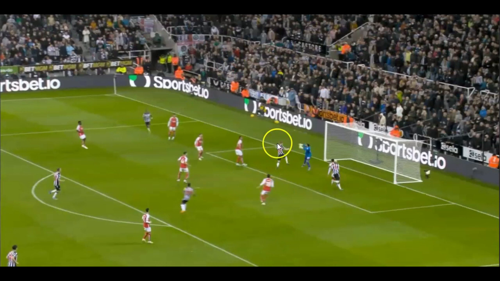Right. He's in. Look, I'll give you an idea. He's level with the ball right now. Can you see the ball there? He's level with the ball. Okay, and when the ball gets to the keeper, he's past the keeper.